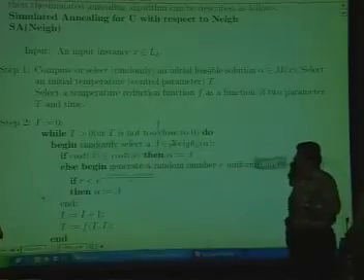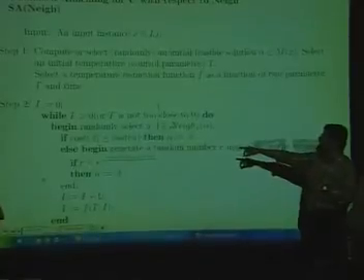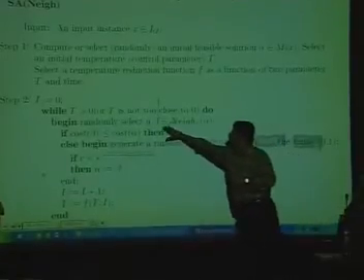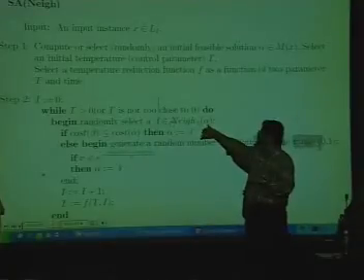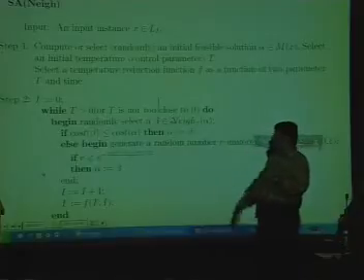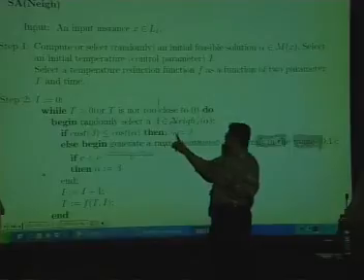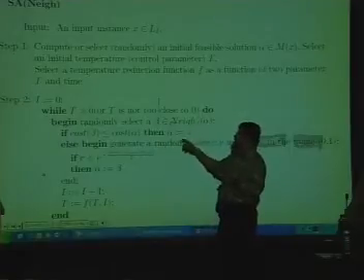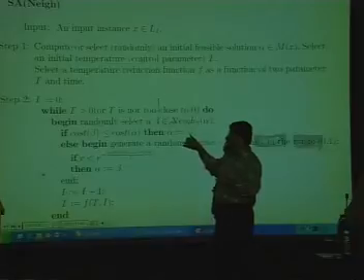So while T is greater than 0 or T is not too close to 0, randomly select a neighbor. This is equivalent to the perturbation, okay. So you are taking alpha and you are taking a random neighbor, beta. If cost of beta is less than or equal to cost of alpha, then alpha equals beta. That's it. You are now going back into the iteration immediately, okay.